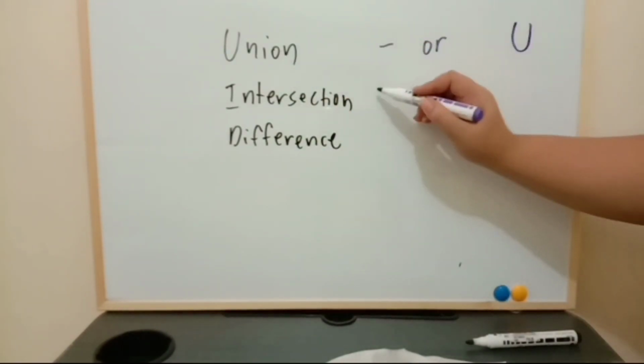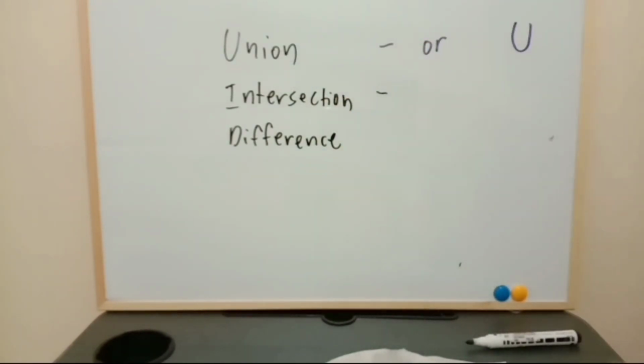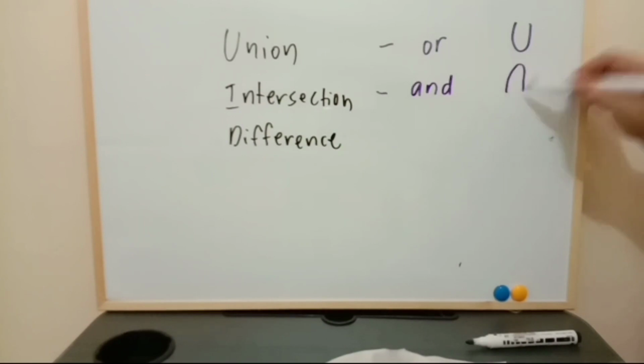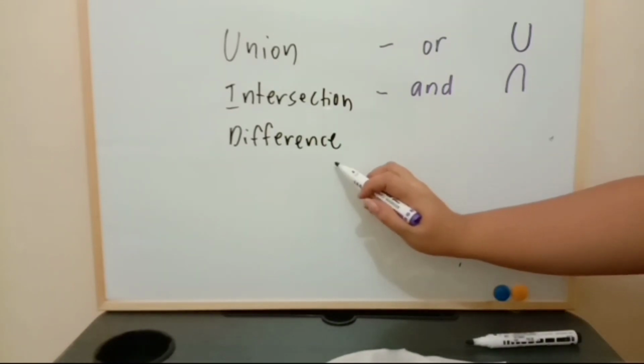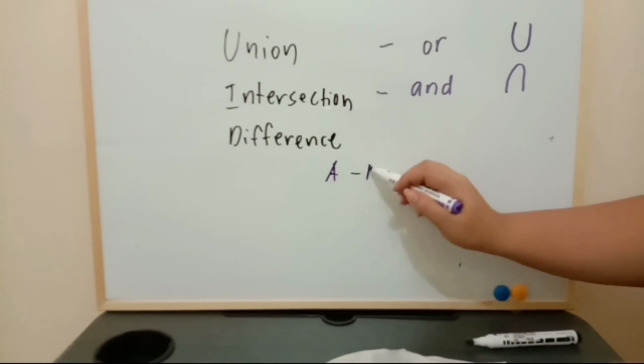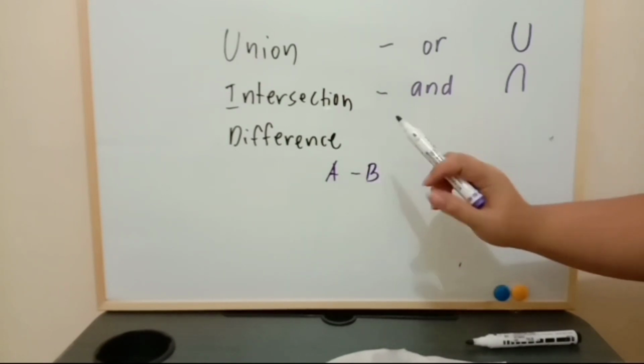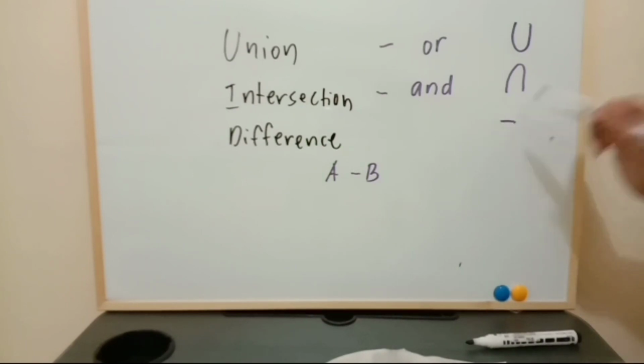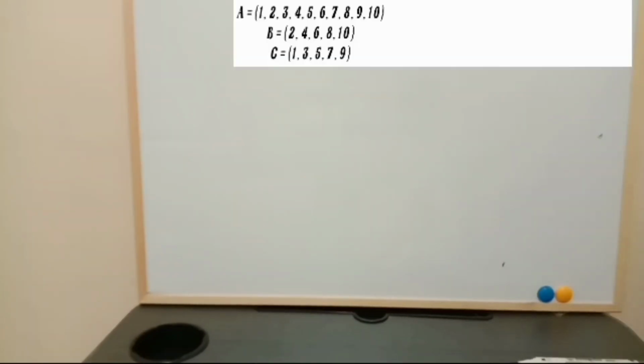Remember, U for union. For intersection, it is the set that consists of all elements that are both in A and B. So we use AND. The difference is a set of elements that are in A that are not in B. Example, the difference of A and B: we have elements that are in A that are not in B. And the symbol is the minus sign.